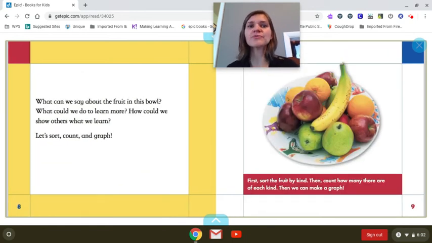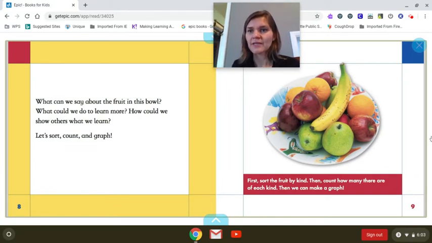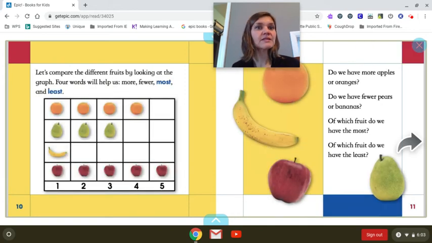What can we say about the fruit in this bowl? What would we like to do to learn more? How could we show others what we learned? Let's sort, count, and graph. First, sort the fruit by kind, then count how many there are of each kind. Then we can make a graph. Let's compare the different fruits by looking at the graph. 4 words will help us: fewer, most, least, and more.